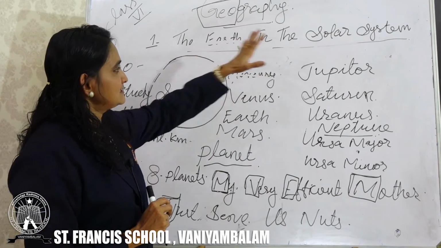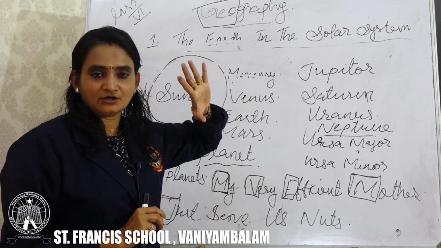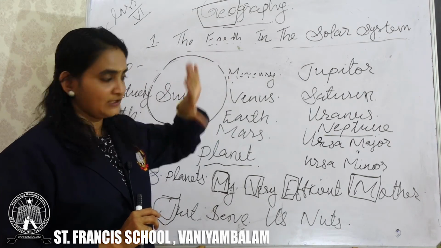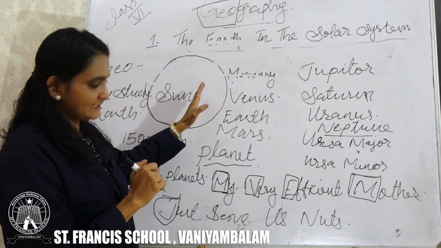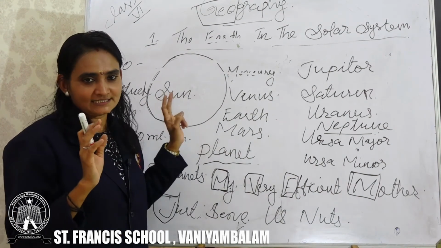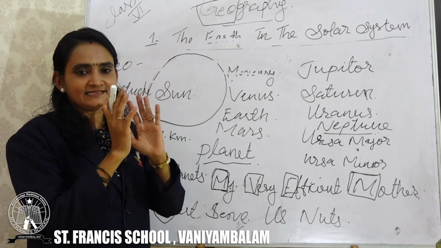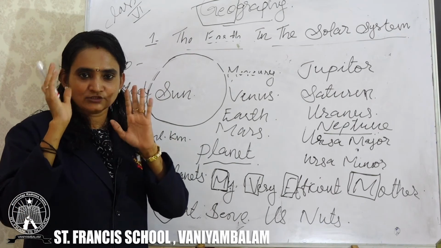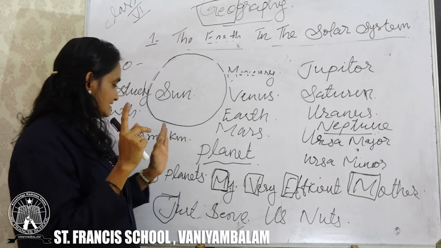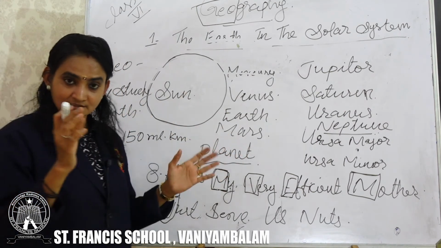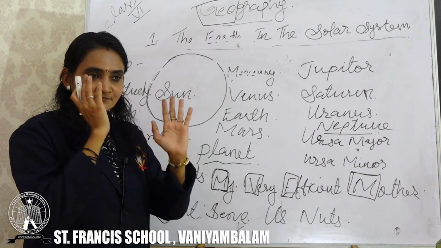So we learned the very first chapter of our geography. It is the Earth in the solar system, which is the position of the Earth in the solar system. Who is the head of the solar system? It's the Sun. And we also learned what celestial bodies are, which are the shining things we can see during the night time. There are two classifications of celestial bodies, stars and planets.